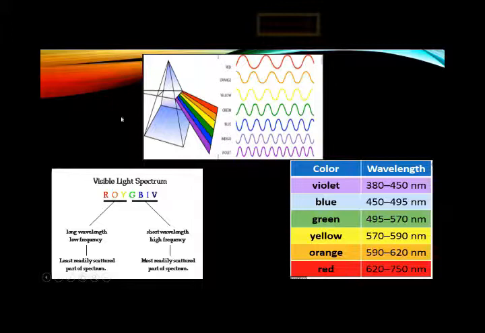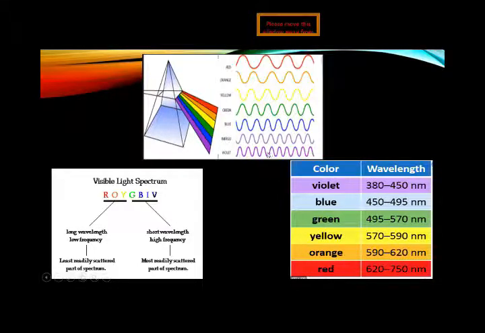So that is the reason that when the white light enters the prism, it deviates violet light by a greater amount because it has a smaller wavelength and higher frequency. Okay. As I told you, wavelength and frequency are inversely related to each other, inversely proportional.